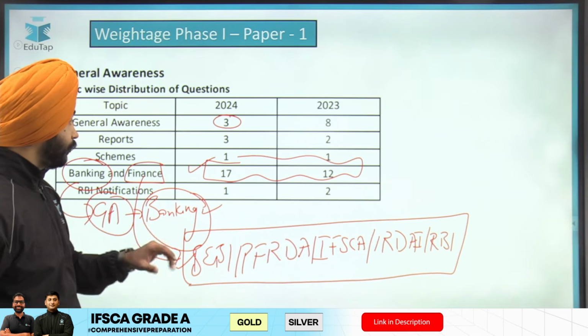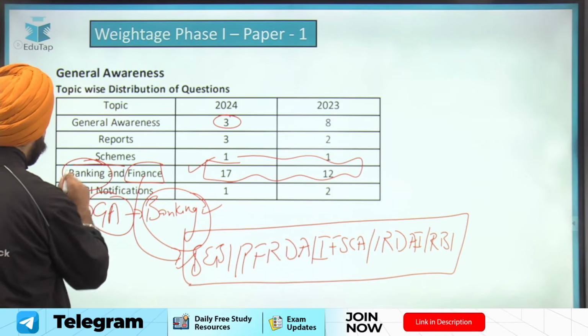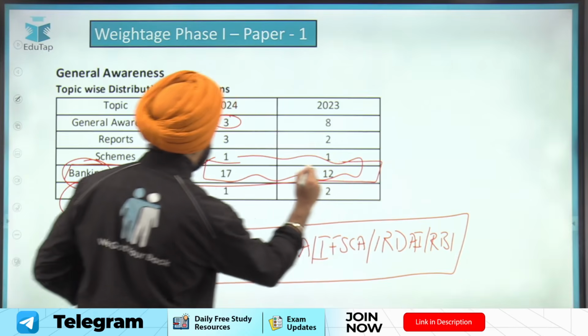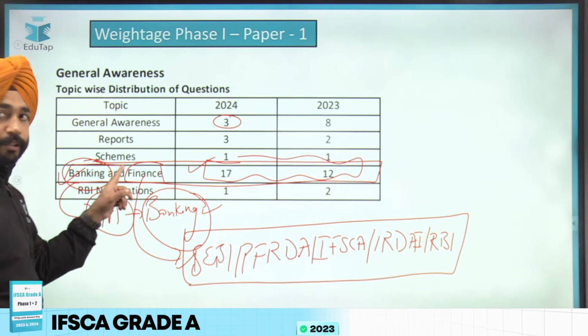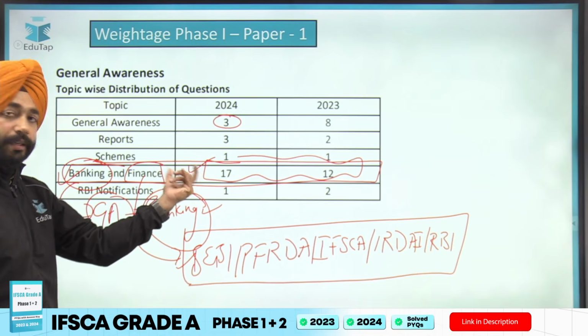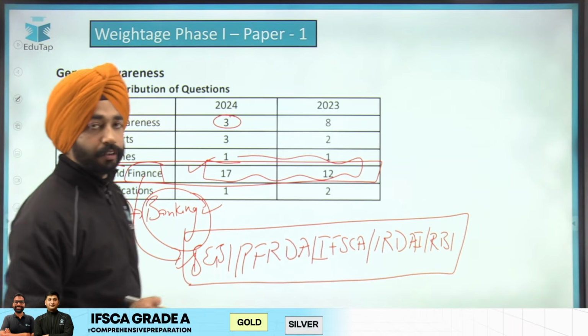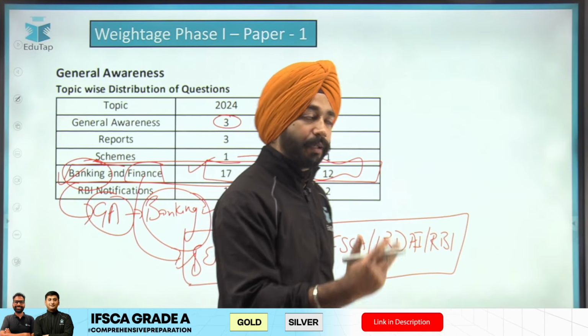So that is the important thing, which means if you are focusing on current affairs also, and if you are focusing on this specific section, this can really boost your preparation. These 17 questions and 12 questions you can see here, which means this is a dominating pillar if you are covering the banking and finance section. So that is the first point you can note, when I talk about higher priority topics.